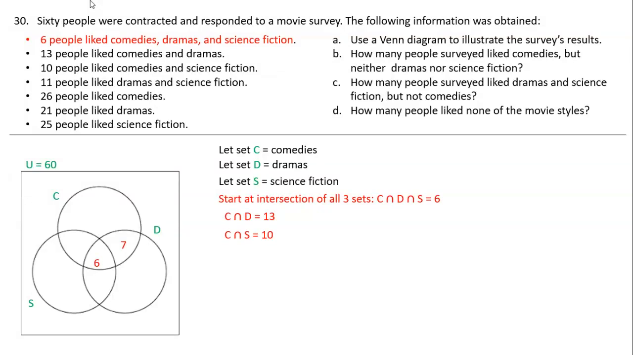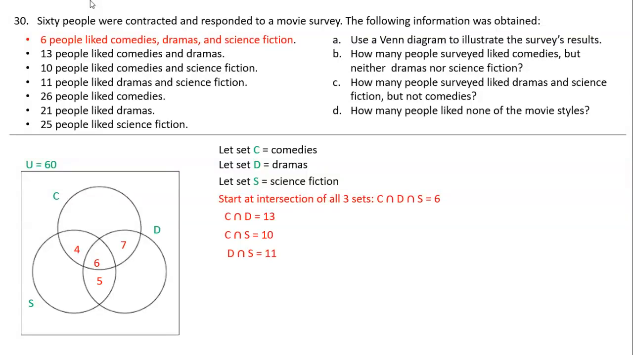Let's look at another intersection, the intersection between comedies and science fiction. There are 10 people that like comedies and science fiction, but I'm already including six of those who liked all of them. So what is the difference between 10 and 6? 4. That goes there in that little area. Then one more intersection to go, drama and science fiction. It says that 11 people like drama and science fiction, but I already have six that like drama and science fiction. So I'm missing five, the difference between 11 and six, which is five.